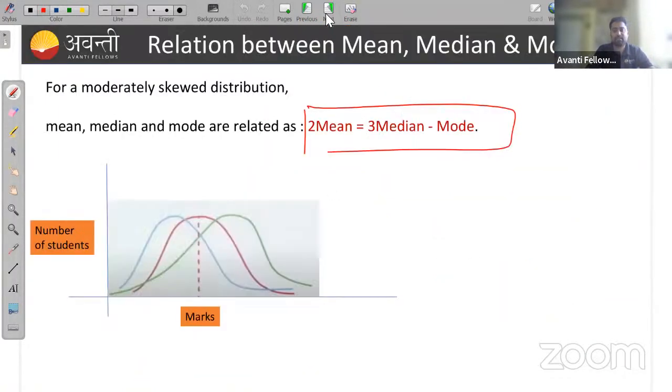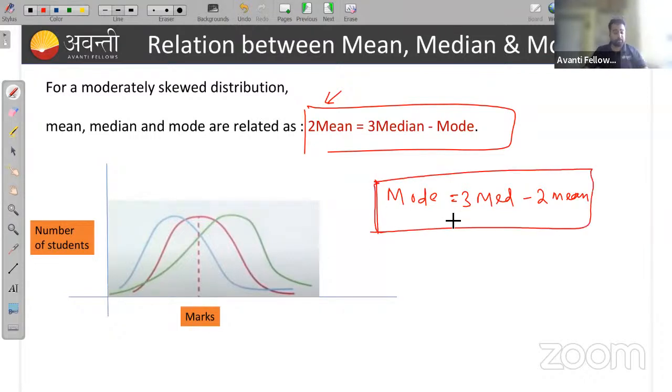Okay, so let's start. The most important formula, and many times questions are asked from this formula. What is the relation between mean, median, and mode? That is 2 mean is equal to 3 median minus mode. Or we can remember this as mode is equal to 3 median minus 2 mean. Remember this formula. It's a very easy formula.